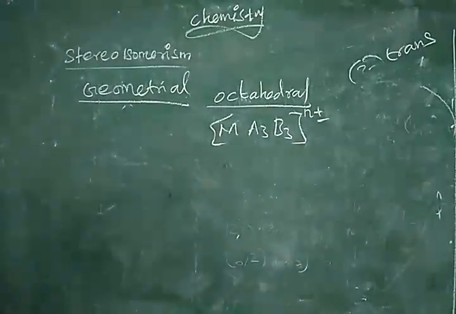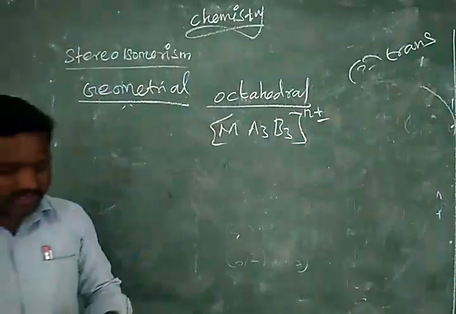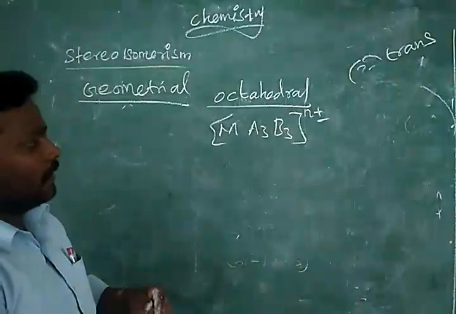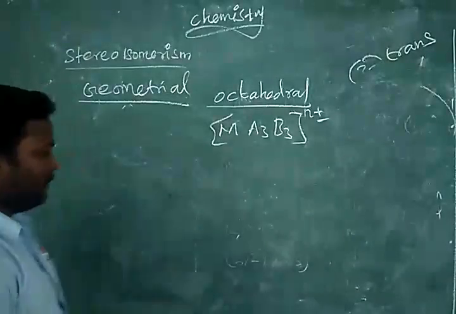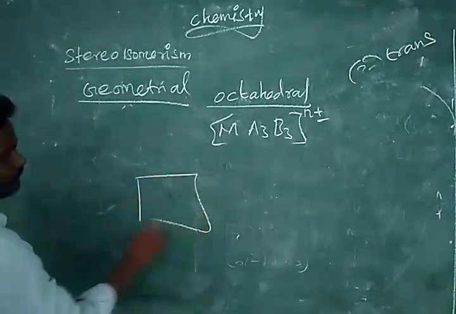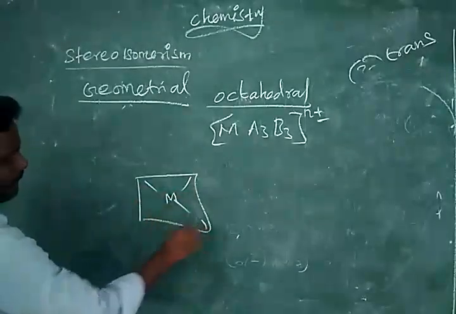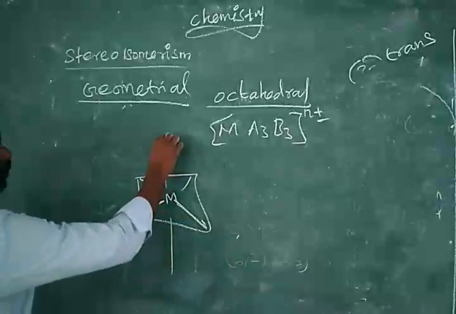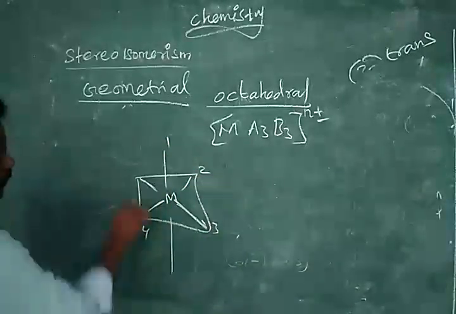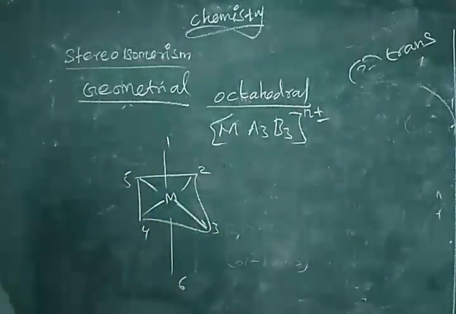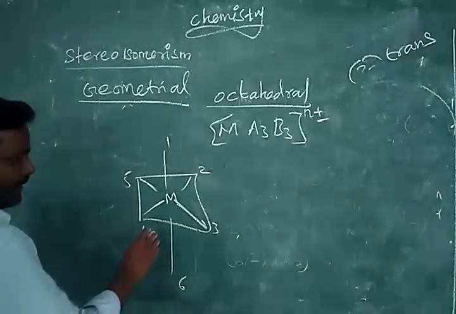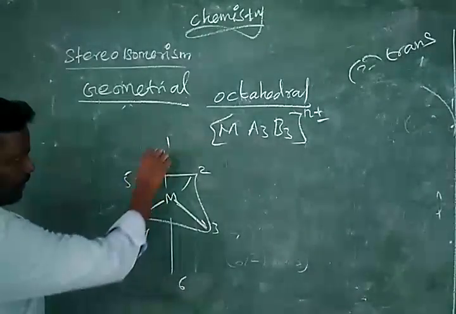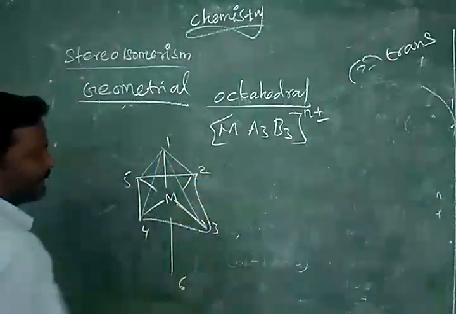For this, we need all the representations. Listen. Metal atom, 1, 2, 3, 4, 5, 6. If you see, you just remember all are connected.